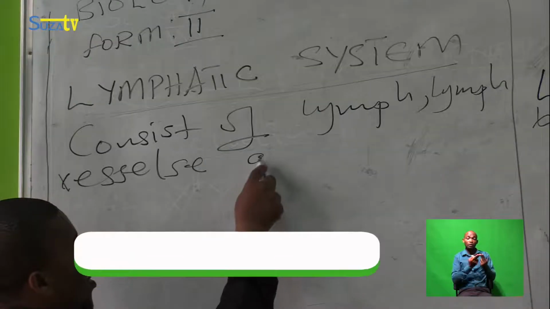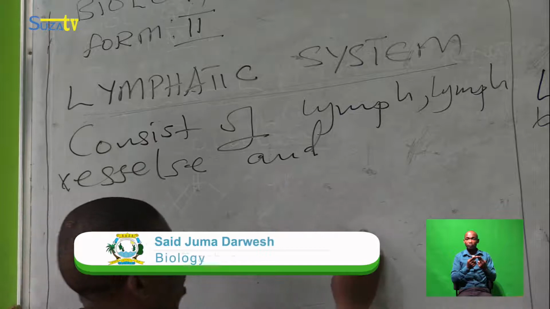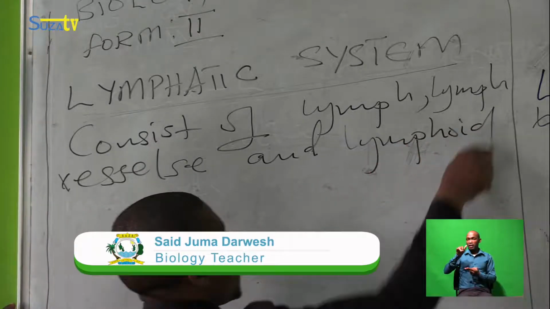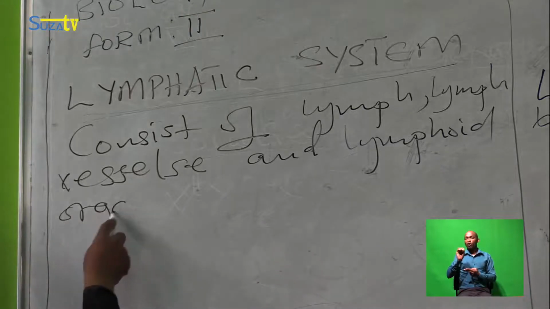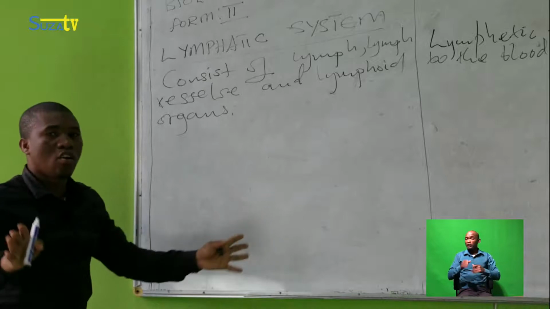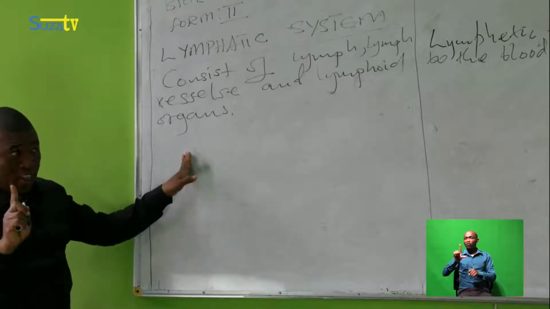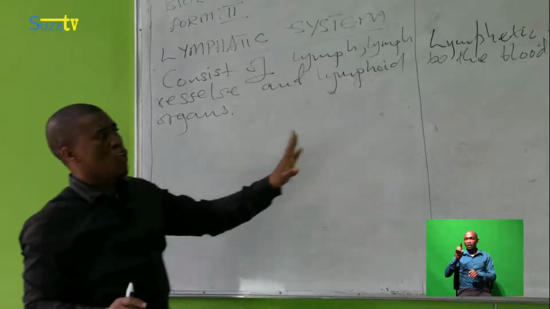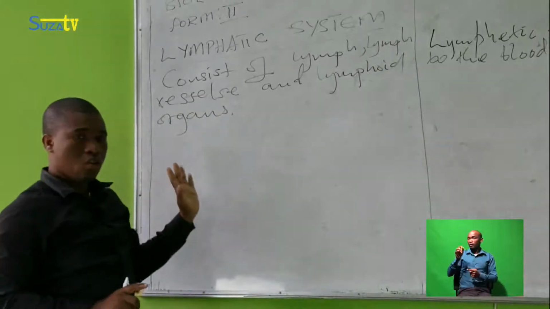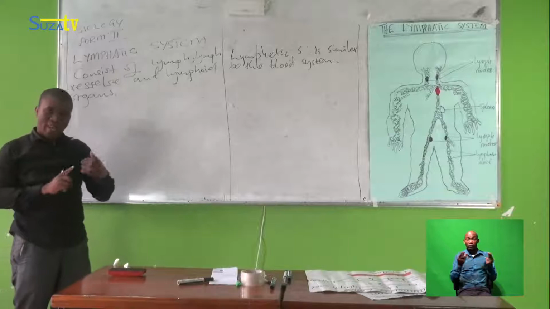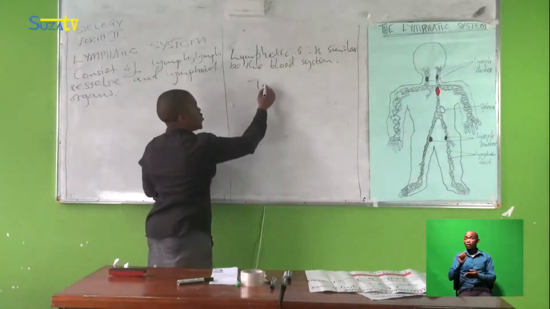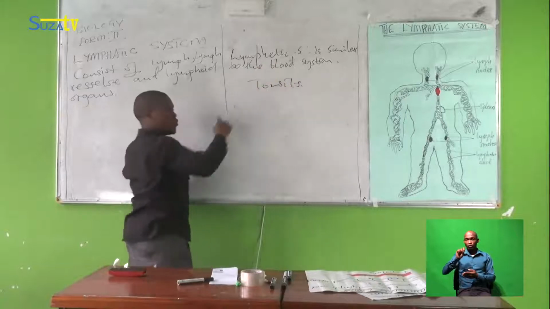as well as what we call lymphoid organs. There are a lot of lymphoid organs. Don't get confused: lymph nodes are an example of lymphoid organs. As well, the spleen, and there are also tonsils.